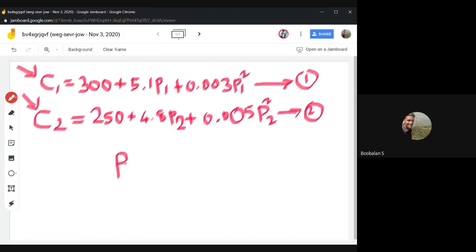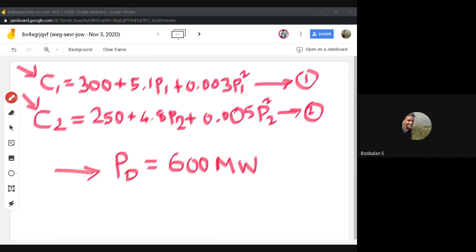So the total power demand P suffix T will be around 600 megawatts. This is a constraint over here. இதுக்கு மேல நம்ம வந்துட்டு ஜெனரேட் பண்ண முடியாது.